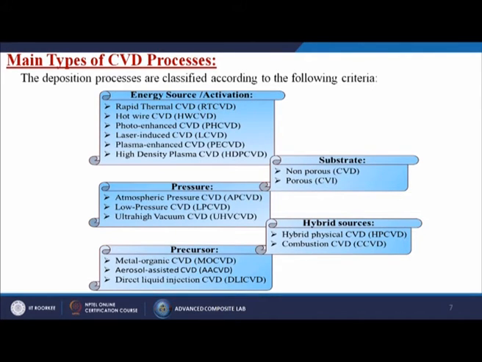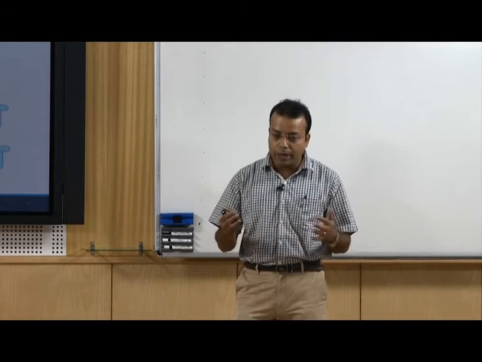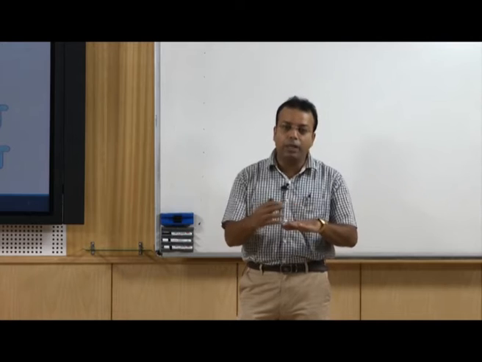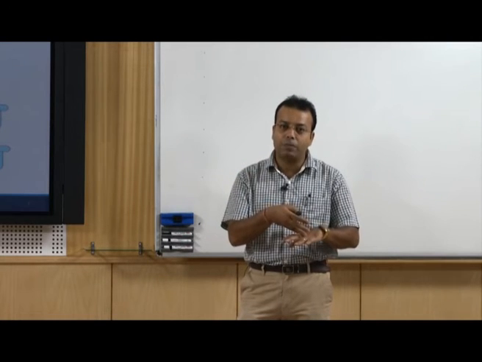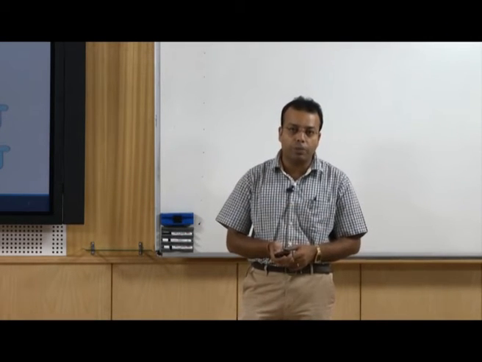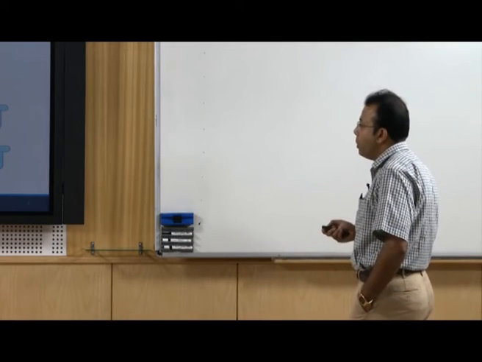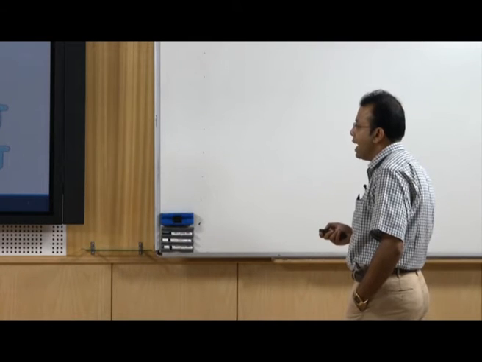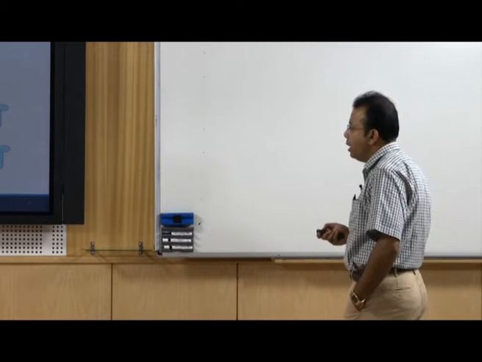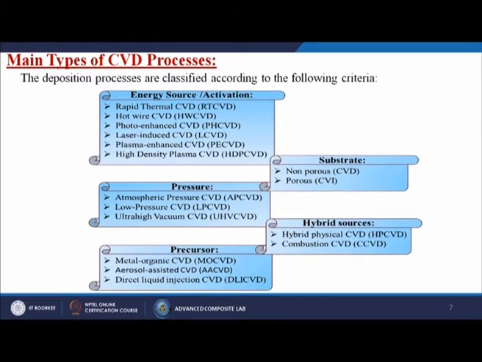So, non-porous and porous. Whatever material we are going to take for doing the modifications, whether these materials are porous based, or non-porous, or highly dense materials. Then the pressure we are going to use, whether it is atmospheric pressure CVD, or low pressure CVD, or ultra high vacuum CVD. So, based on the pressure applied in that particular process, we are dividing the CVD process into three types.